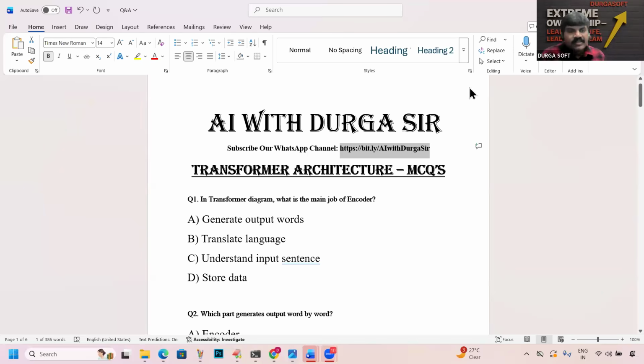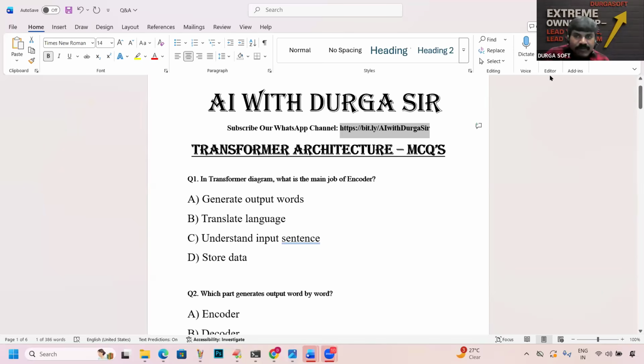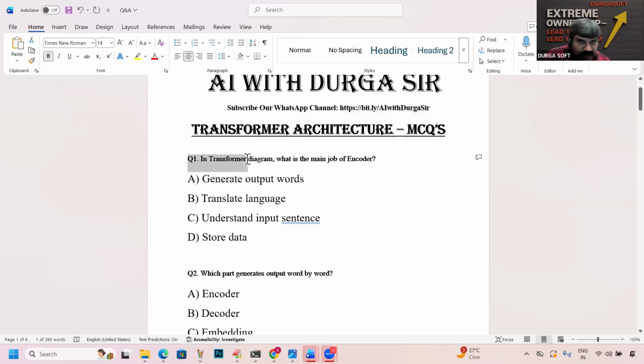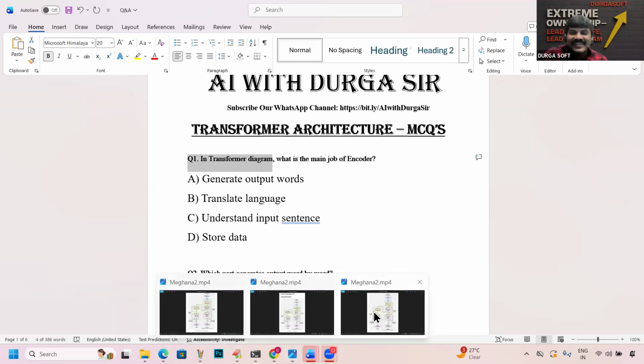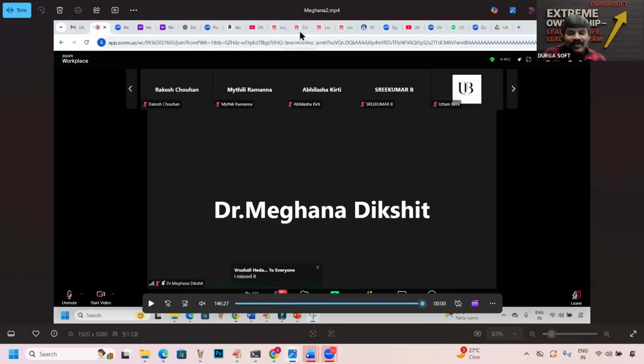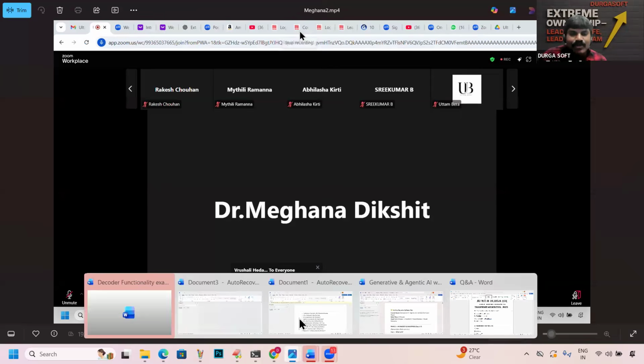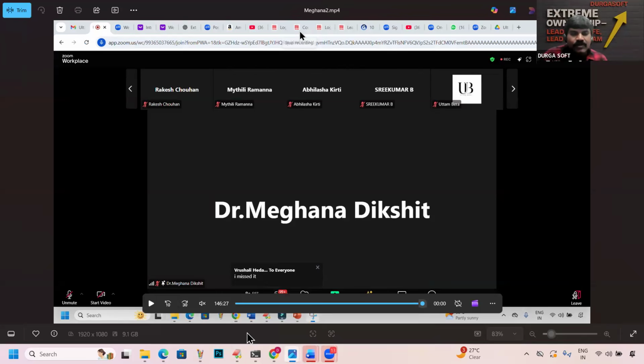Okay, so now the first important question for you people. The first question is on the transformer diagram. Am I required to give any explanation about the diagram? No, sir, we have done something like research kind of thing. The decoder part I will explain for you people. Don't worry.